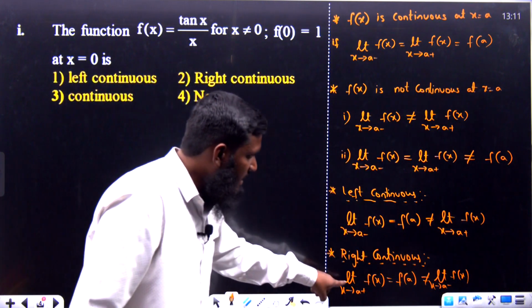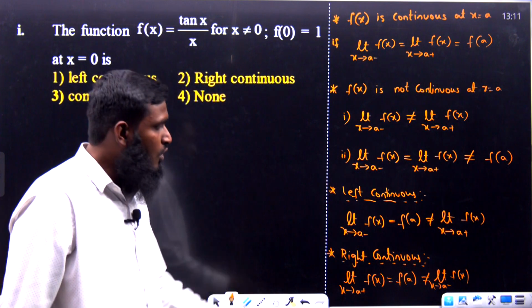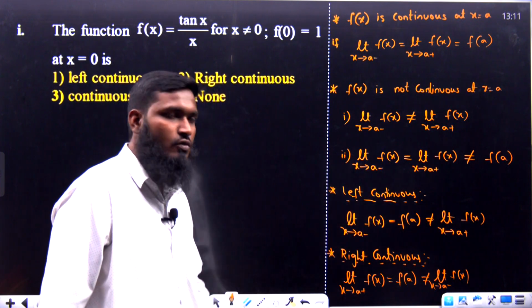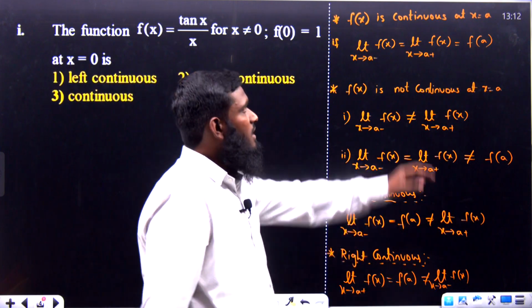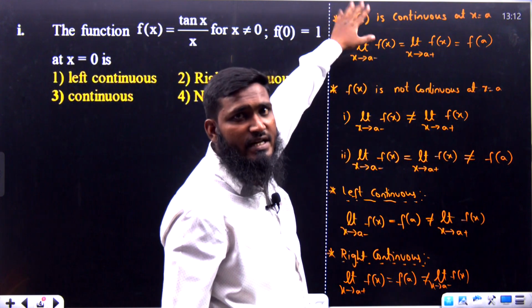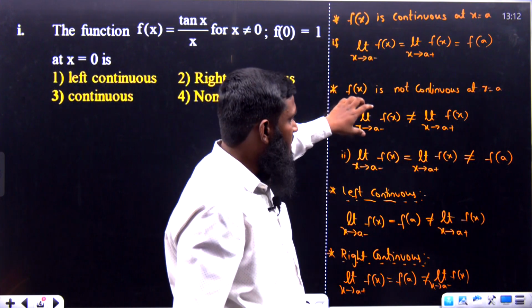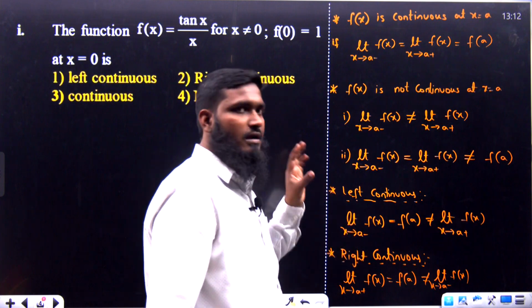So whenever this RHL value is equal to the function value and it is not equal to the LHL value, then we have to call it right continuous. So first, whenever the function is continuous, what we are saying: function is discontinuous, left continuous, right continuous.